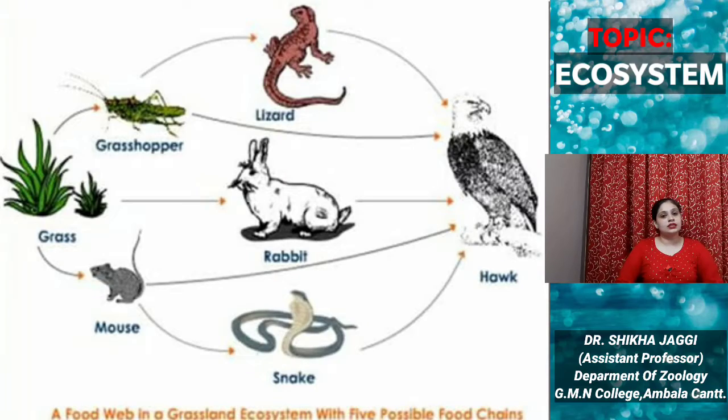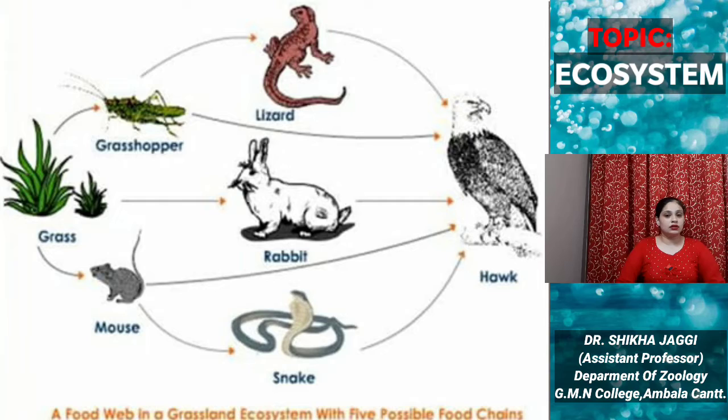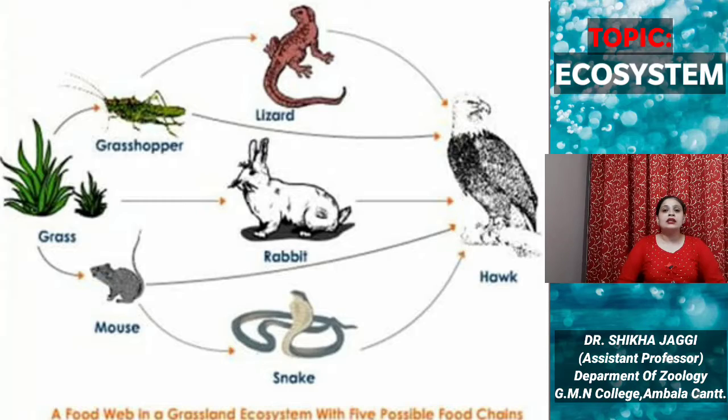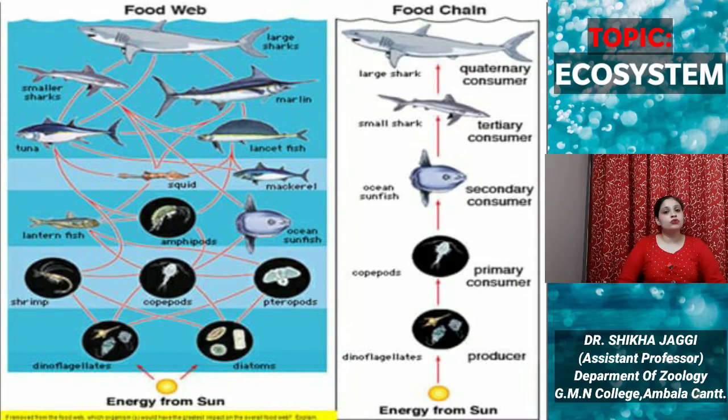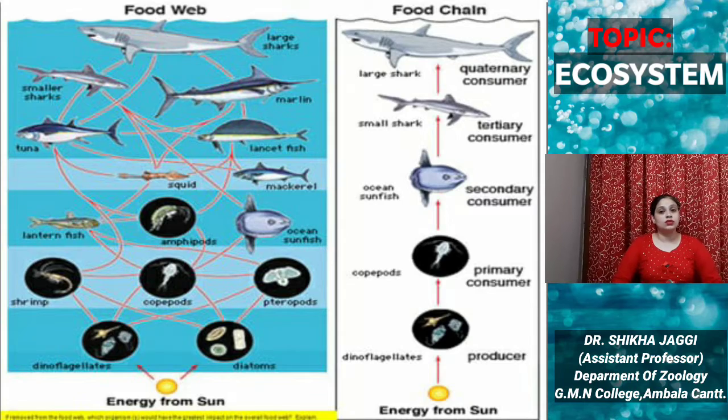So here is an example of the food web. In this, we can see different linear chains connected with each other, and this pattern forms the food web. Food webs can be simple, but in actual conditions, naturally, complex food webs exist. Here is another example of a food chain and food web in the aquatic ecosystem.